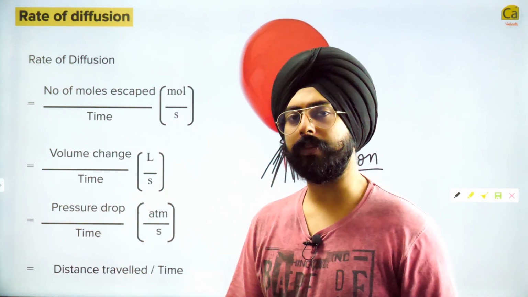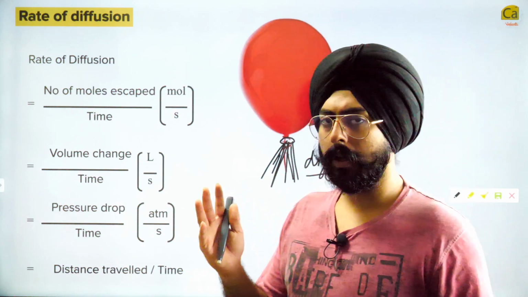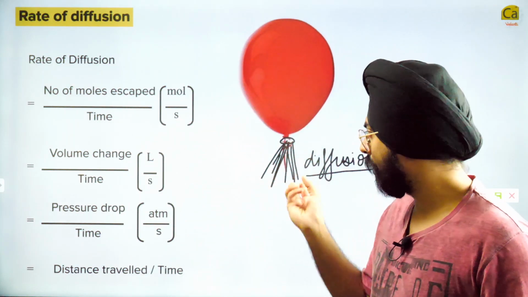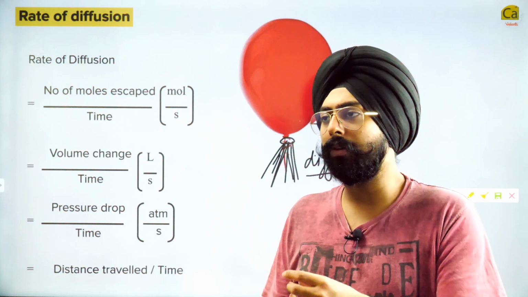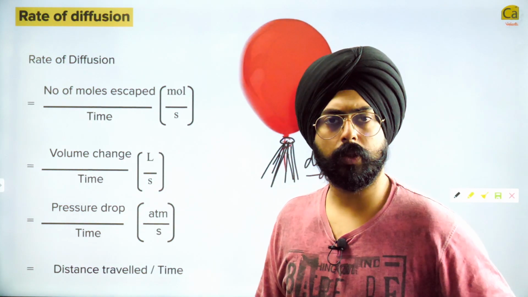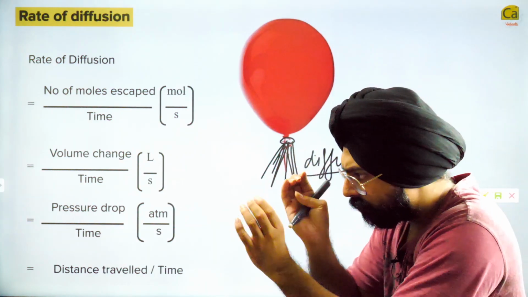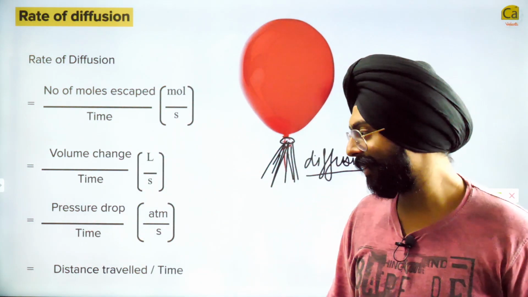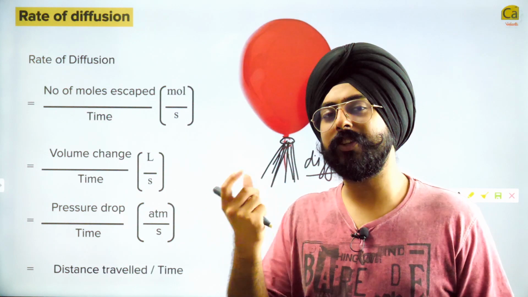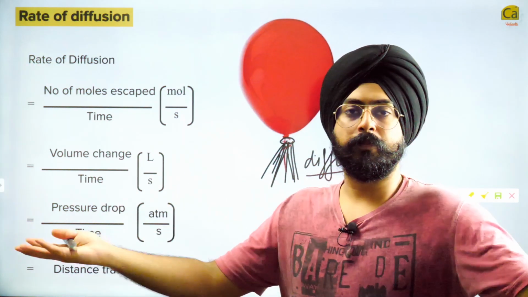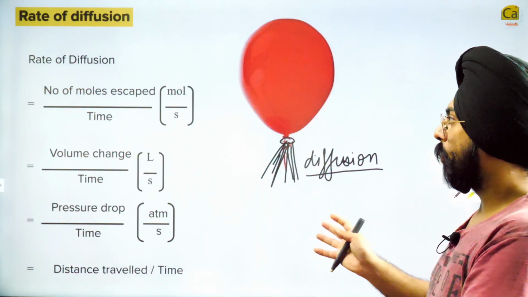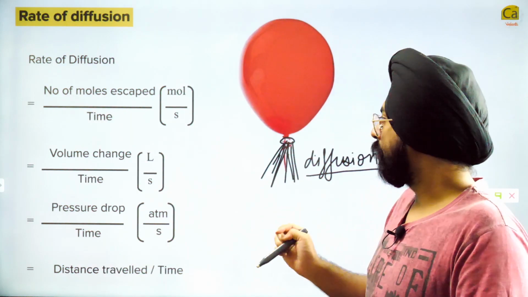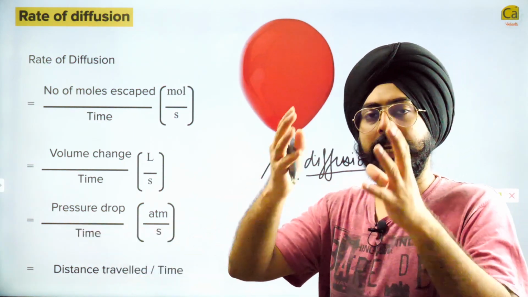Fine. So my dear friends, one thing is, let us say I can measure the gas that is coming out. I can measure the amount of gas that is coming out, and I realize that the gas that is coming out is 3 moles of gas per second. I somehow measure it, I somehow focus on it. I have supervision now and I can see how much gas is coming out of the balloon. So if you can measure the amount of gas that comes out of the balloon per second, you have the speed of diffusion. How do you measure the speed? Number of moles per unit time. 3 moles are escaping every second, so 3 moles per second is the rate of diffusion.